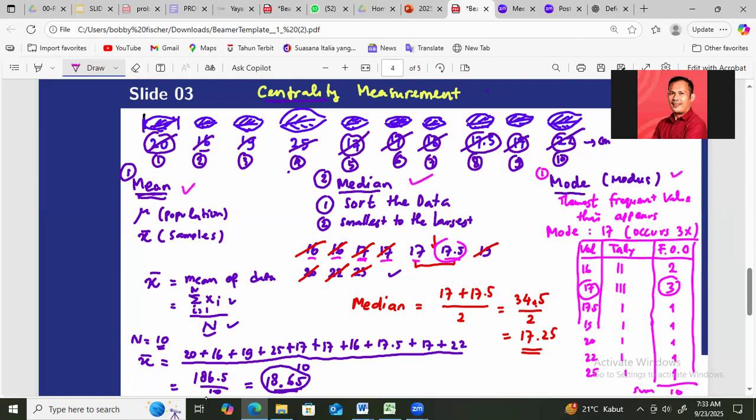So these are the 3 values that indicate the centrality of the data: the mean, the median, and the mode. As you see from our data, our mean value is 18.65, and the median of the data is 17.25, which is quite close. And the mode of the data is 17. This value is around 17 to 18. So this data has a centrality of about 17 to 18.